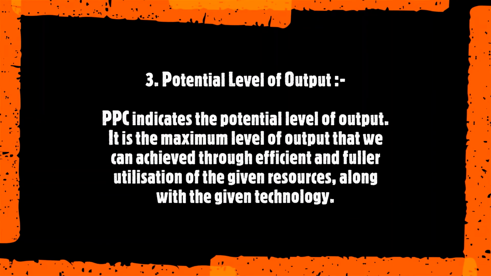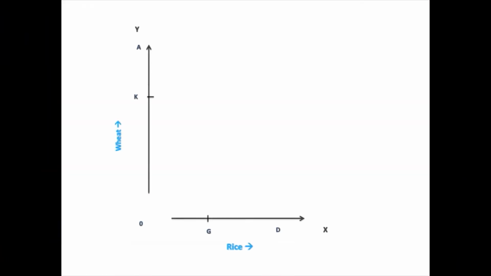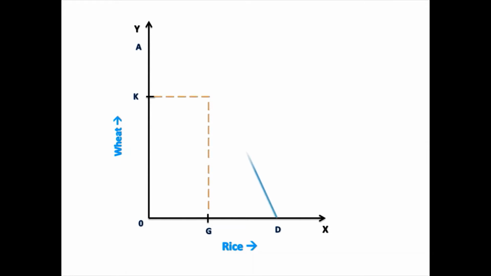Third, potential level of output. PPC indicates the potential level of output. It is the maximum level of output that we can achieve through efficient and full utilization of given resources along with the given technology. Each point on PPC, like A, B, C, and D, points to the maximum level of output of each good in combination with the other good.